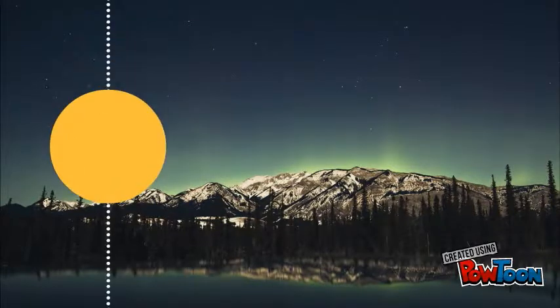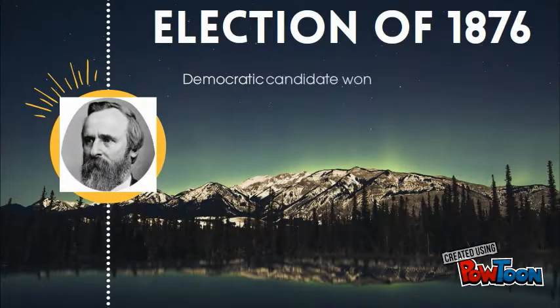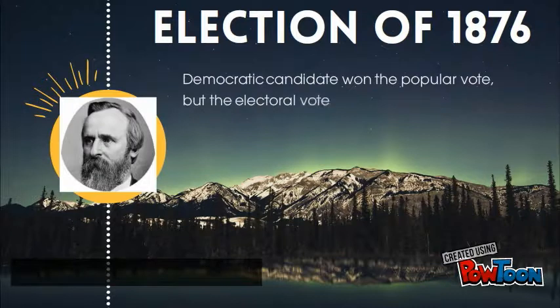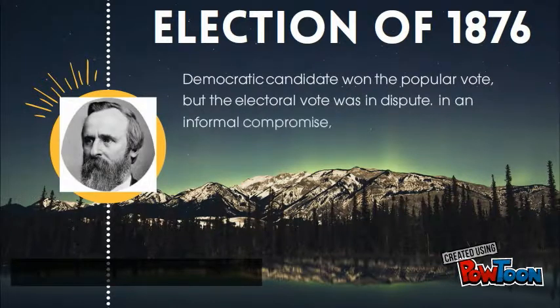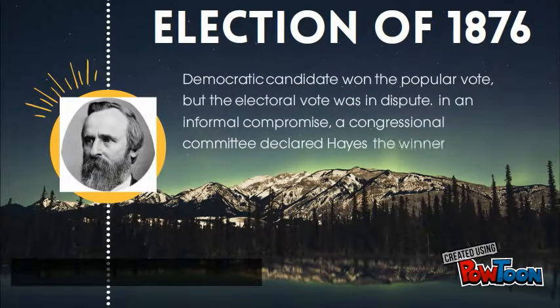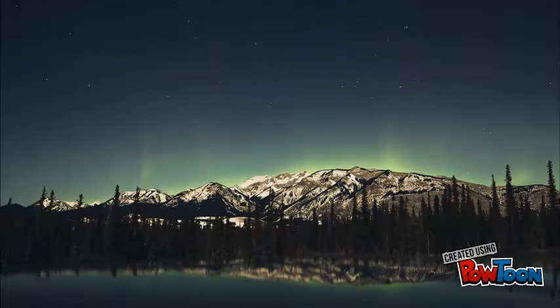The presidential election of 1876 signaled the end of Reconstruction. The Democratic candidate won the popular vote. But the electoral vote was in dispute. The states with the major quantity of electoral votes were Republican. So Republicans won, with Rutherford Hayes as president.